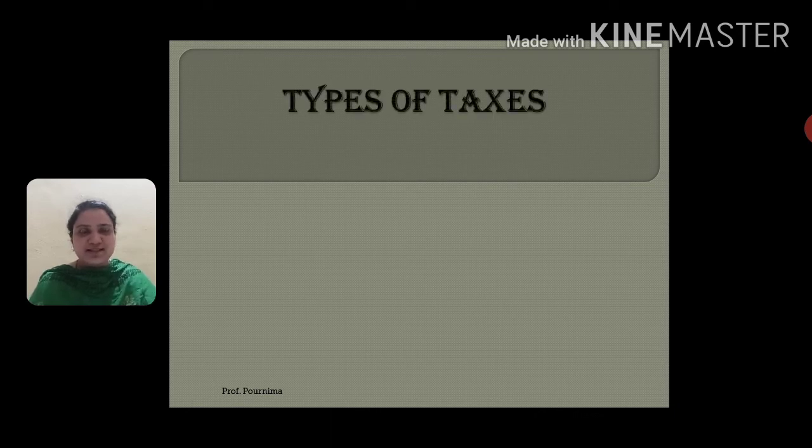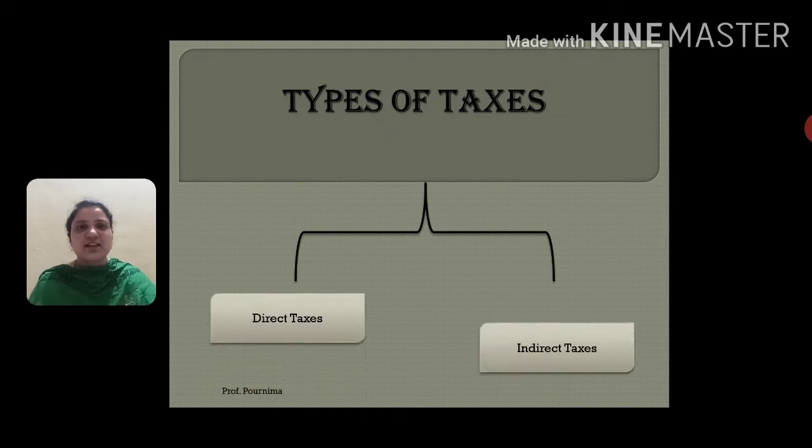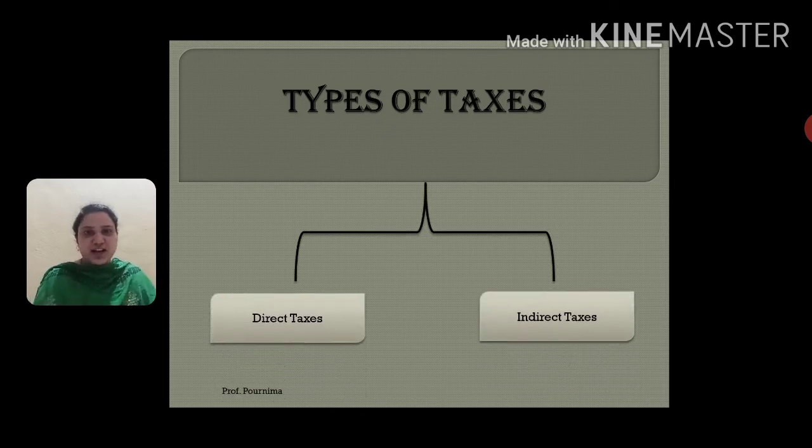Types of taxes. There are two types of taxes. One is direct tax and the other is indirect tax. Types of taxes are two: one is direct tax and the other is indirect tax.